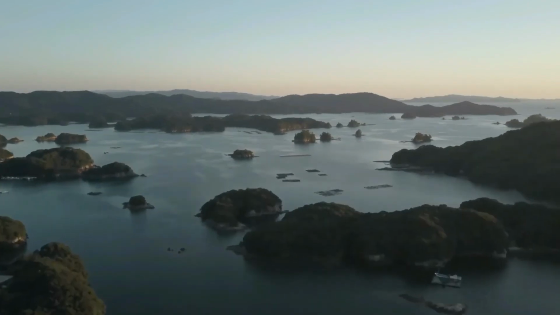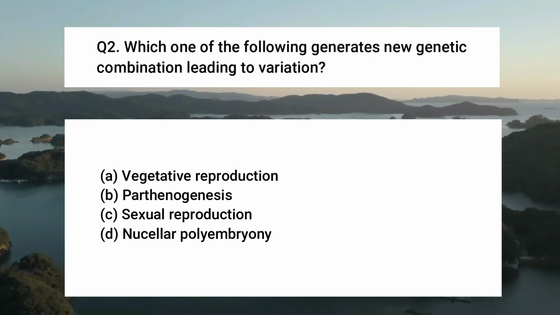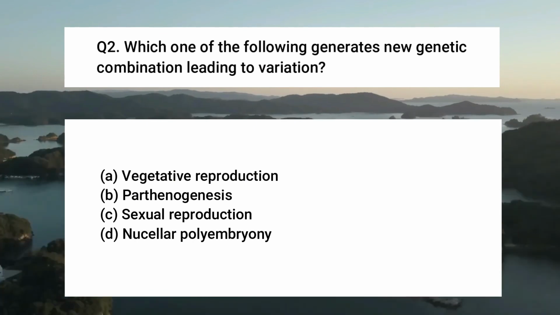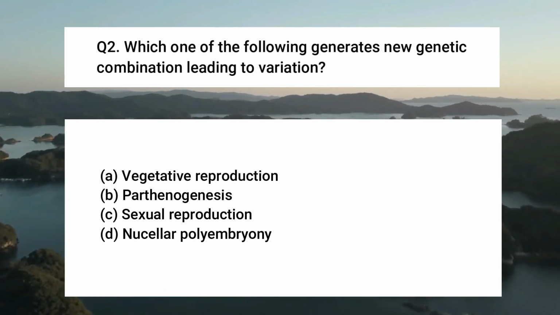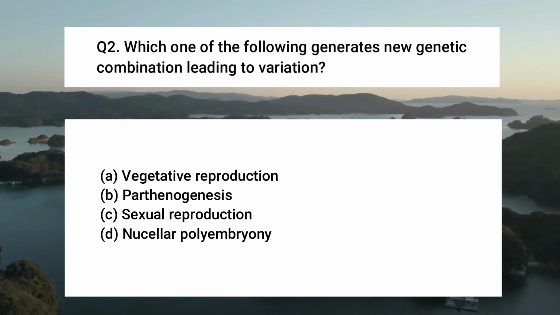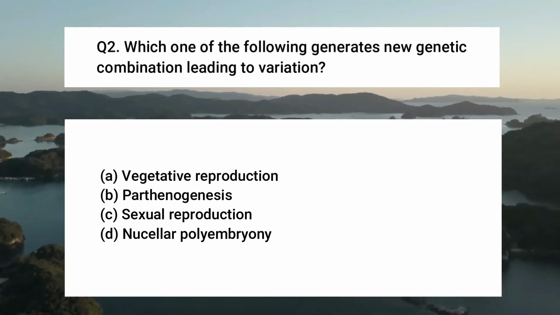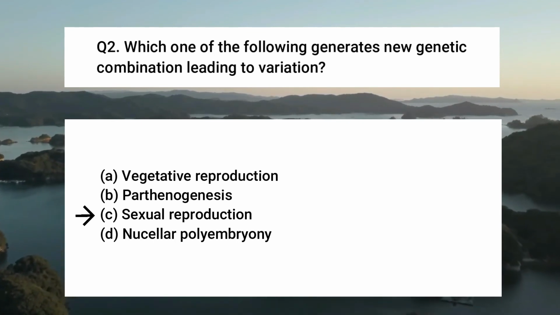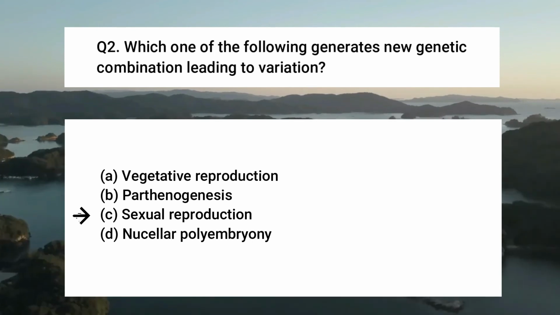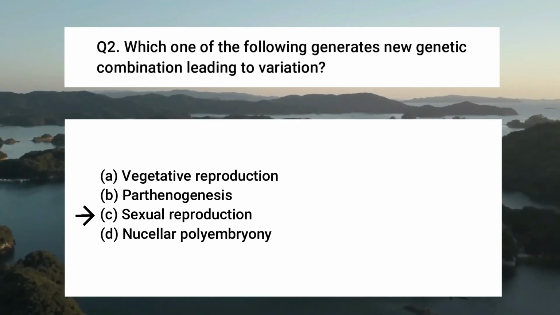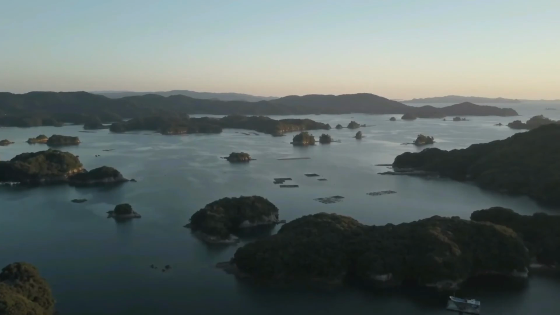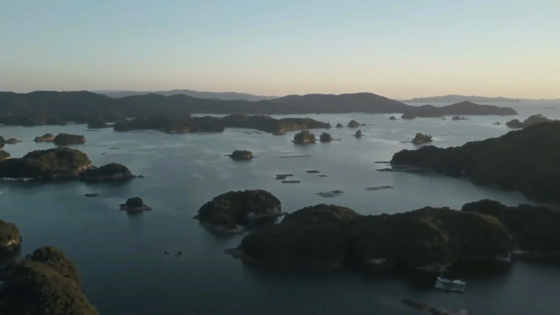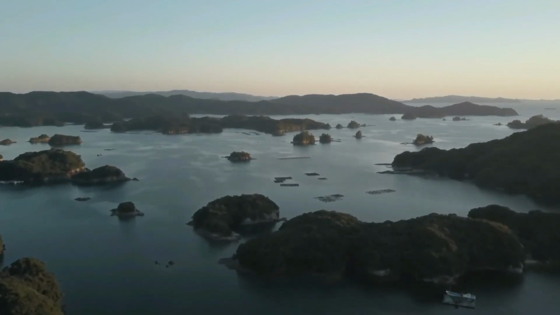Now question number 2. Which one of the following generates new genetic combination leading to variations? Here the answer is C, that is sexual reproduction. In sexual reproduction we can see genetic combination. Now question number 3.